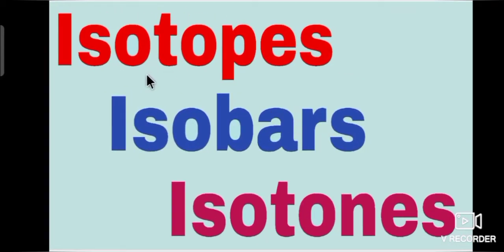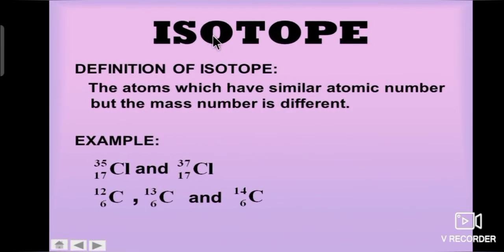Now, we will study isotopes, isobars and isotones. First one, isotope. What is an isotope? The atoms which have the same atomic number but different mass numbers are called isotopes. See the example. Here, chlorine atoms have the same atomic number but different mass numbers.